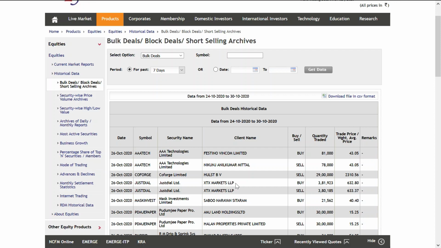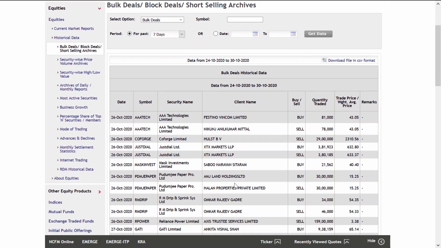But they can also see how many people have put orders and how many are waiting to buy and waiting to sell. So by getting the real-time data, they are able to easily manipulate, and that is how those people make money.